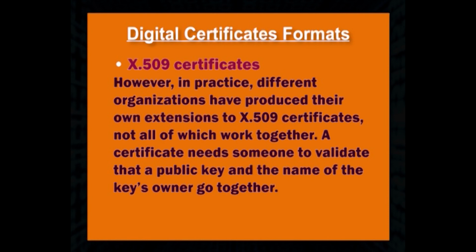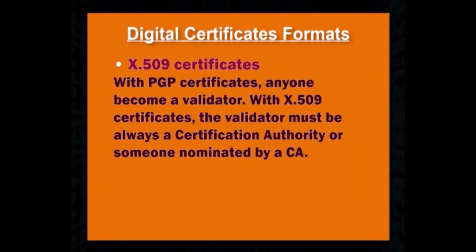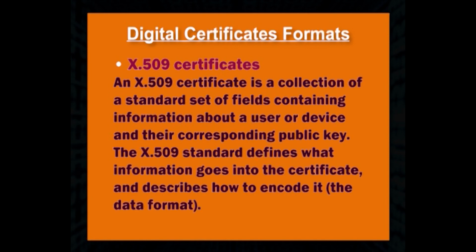A certificate needs someone to validate that a public key and the name of the key's owner go together. With PGP certificates, anyone can become a validator. With X.509 certificates, the validator must always be a certification authority or someone nominated by a CA. An X.509 certificate is a collection of a standard set of fields containing information about a user or device and their corresponding public key.